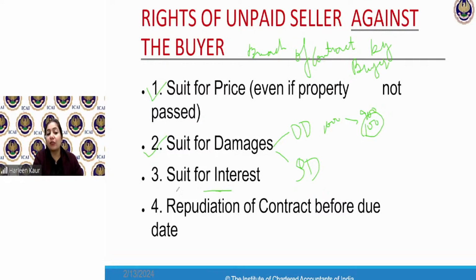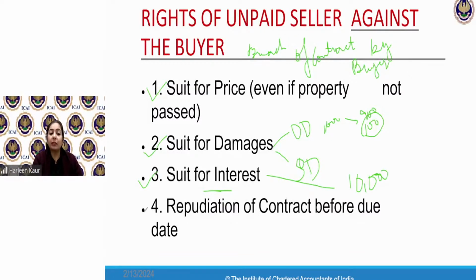Or I will file a case for interest money. In certain cases, we have made a contract that you will buy the goods for rupees 10,000, and if you do not pay me the contract price, I will charge you interest over and above the amount. So whatever interest has been agreed, from the date of failure of payment till the due date of making payment, will also be recovered by filing a case against the buyer.